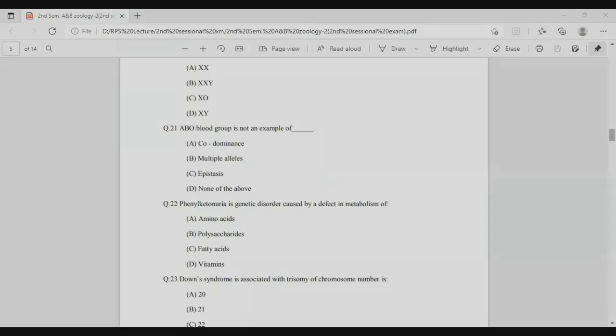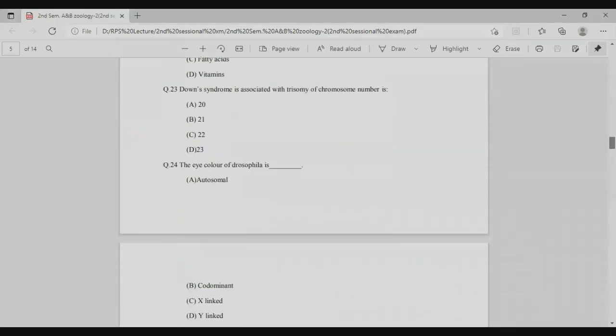Next is Down syndrome. Down syndrome is due to trisomy, right? So in the question, Down syndrome is associated with trisomy of chromosome number 21. So that answer is B. The eye color of Drosophila is an X-linked trait. You know very well, right? So answer is the C option.